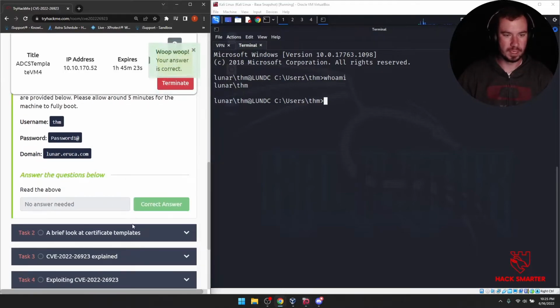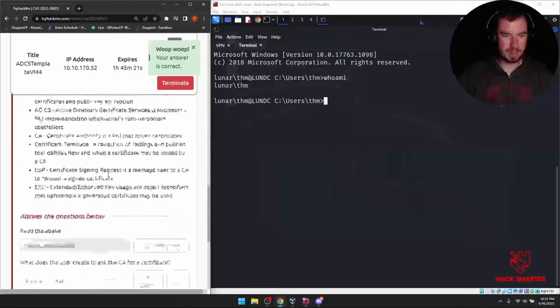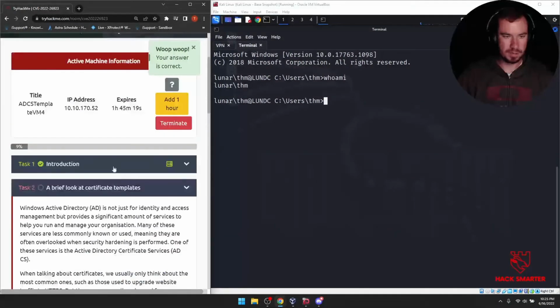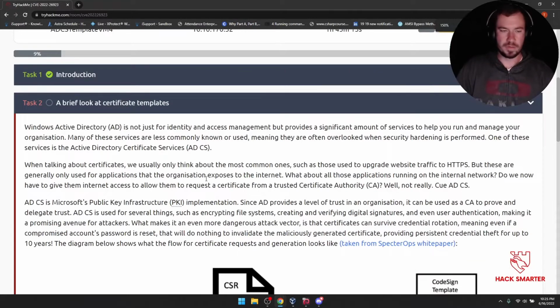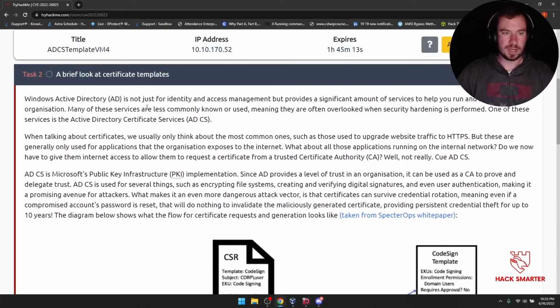Read the above. Done. A brief look at certificate templates. I think this is going to be a little wall of text. Let's go ahead and open this full screen. I'll zoom in a little bit for you guys. Windows Active Directory, or AD, is not just for identity and access management, but provides a significant amount of services to help you run and manage your organization. Many of these services are less commonly known or used, meaning they are often overlooked when security hardening is performed.